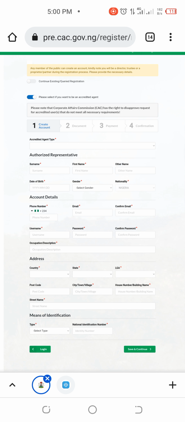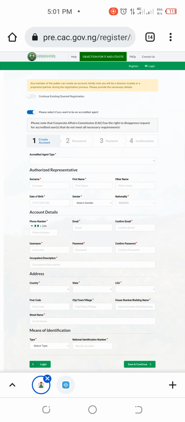That is where you provide evidence that you're a member of this organization. Those documents are the certificate, your passport photograph, your signature, and all that. Then you make payment, and then you do confirmation. So that is it.